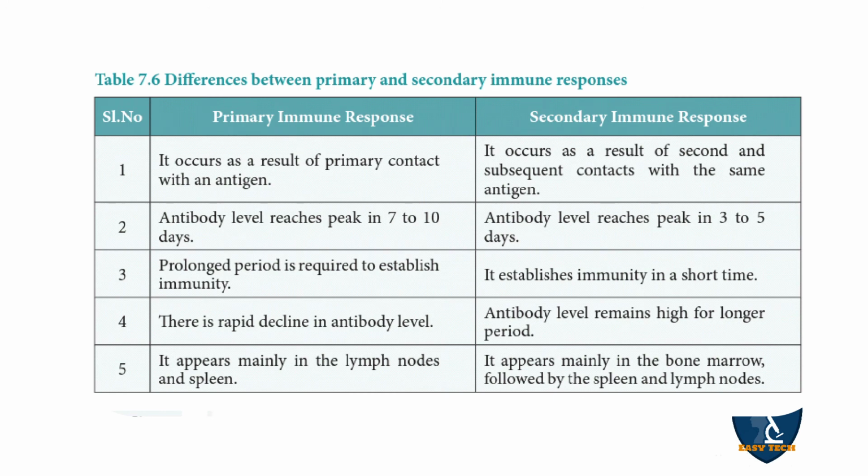Now the differences between primary immune response and secondary immune response.